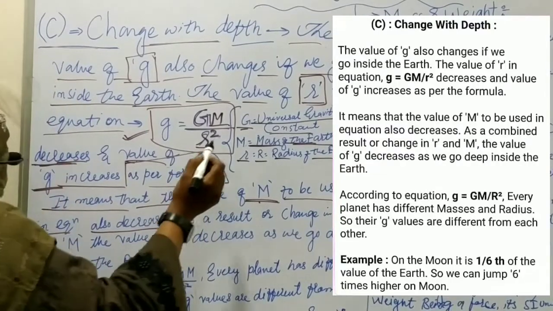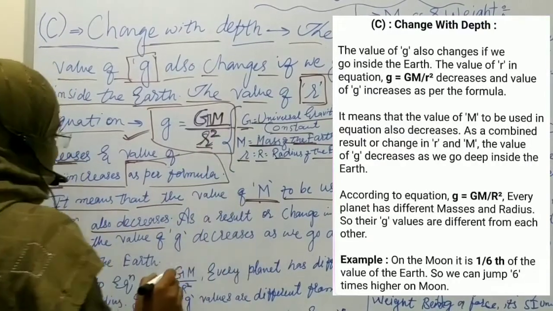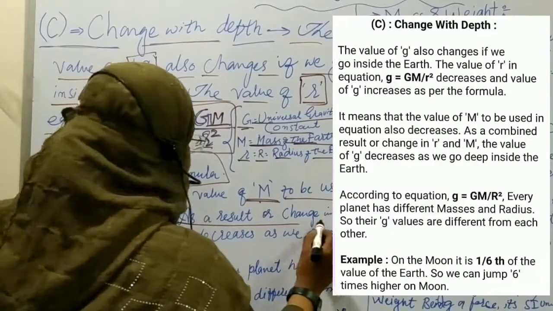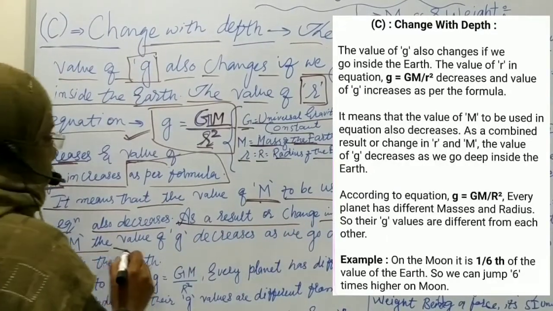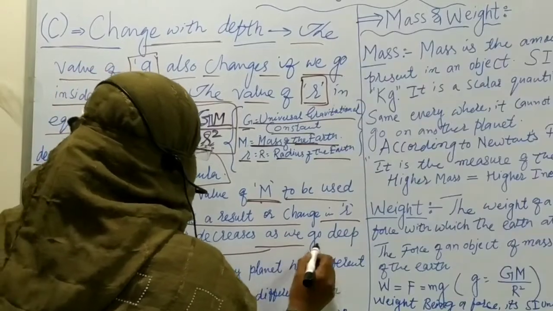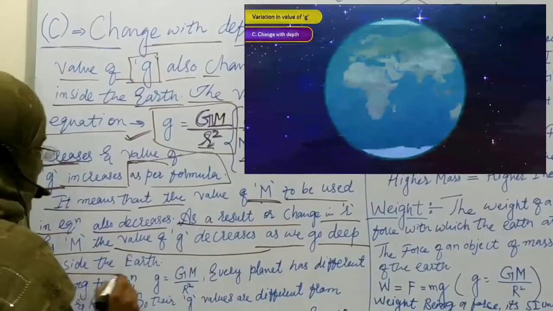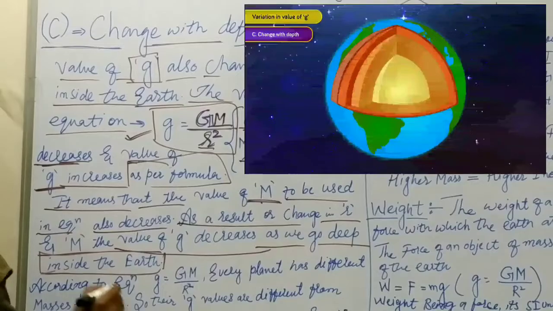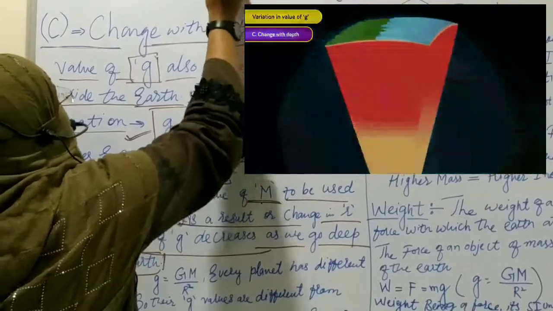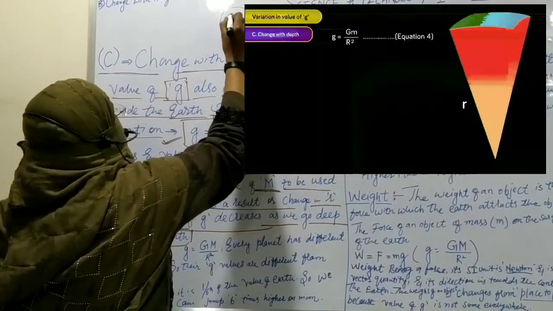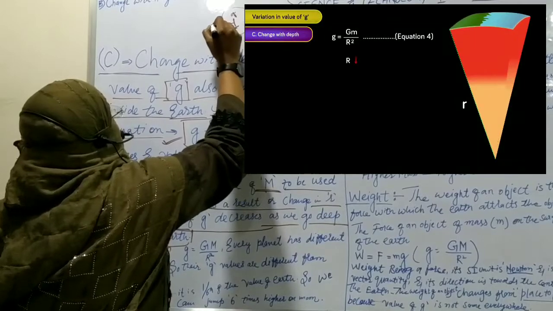As a result of the change in r and M, the value of g decreases as we go deep inside the earth. As we go deep inside the earth, the mass decreases, therefore the value of g decreases.